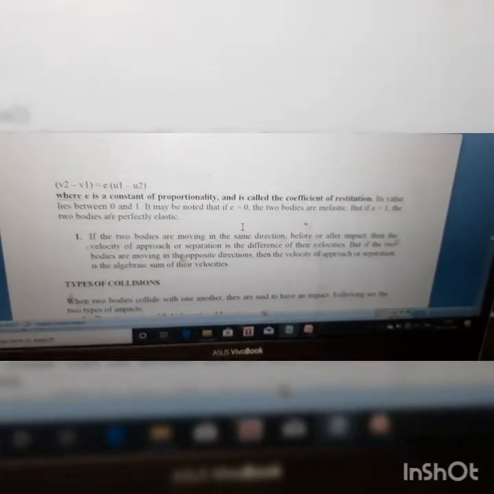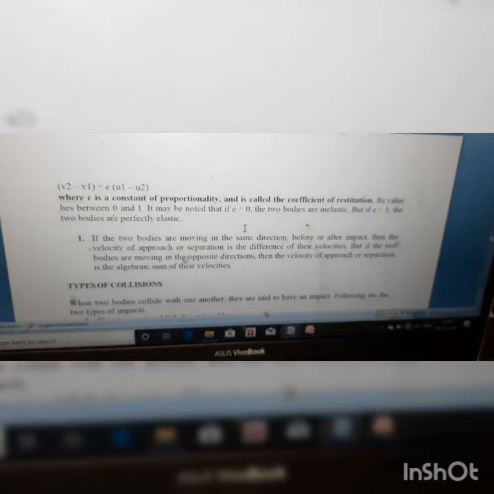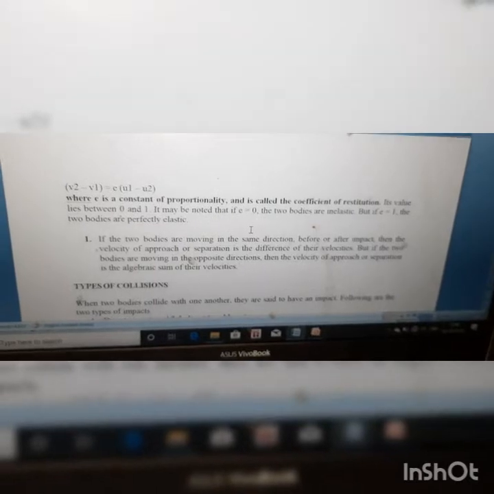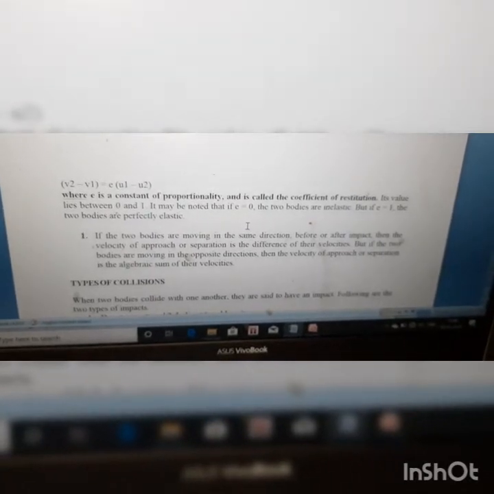That velocity difference is basically the difference between their relative velocities. So you can say when two bodies are moving in the same direction, the difference is negative, but when two bodies are moving in the opposite direction, it will be the sum of the two velocities.